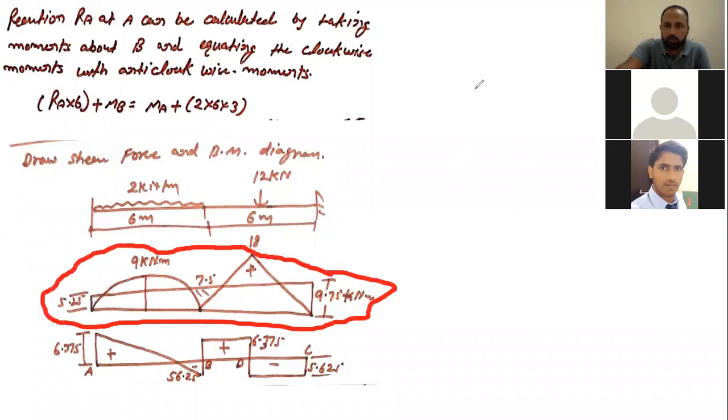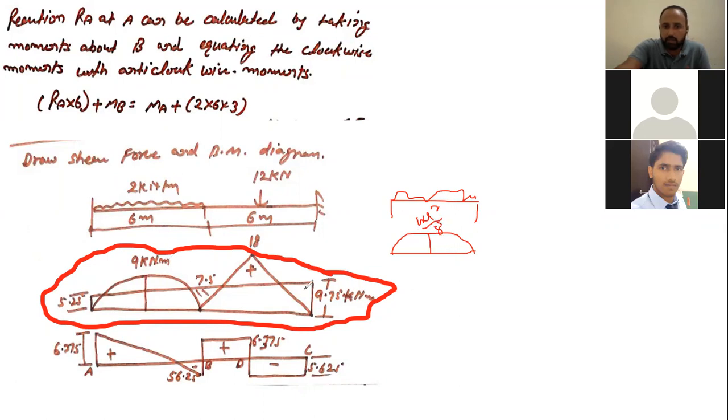So this is the complete diagram I am talking about. You need to superimpose them. First you need to draw the diagram for the simply supported beam. Here I'm just considering a UDL loading. The UDL will give us a parabola shape, which we already know from the basics of statics. So this is the parabola. I am not able to draw it cleanly, but I'm trying. That value comes out to be WL square by 8, which is 9 in this case.